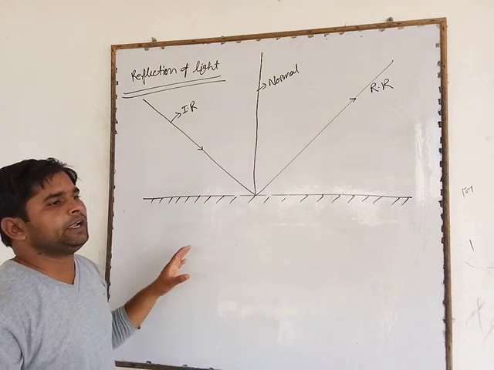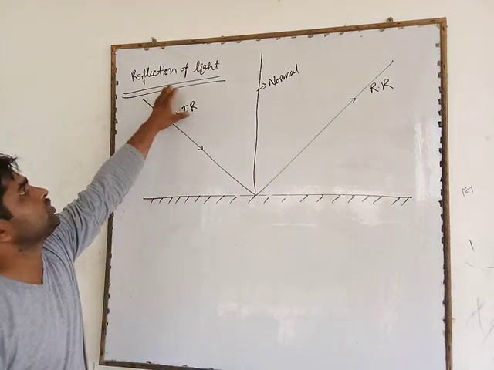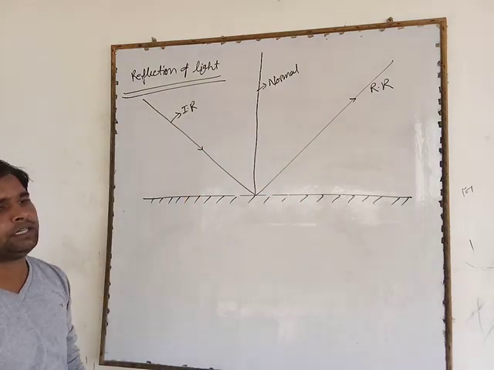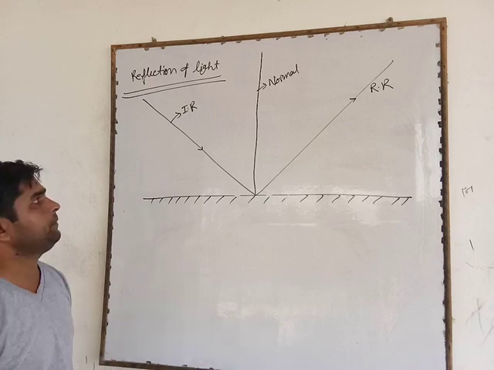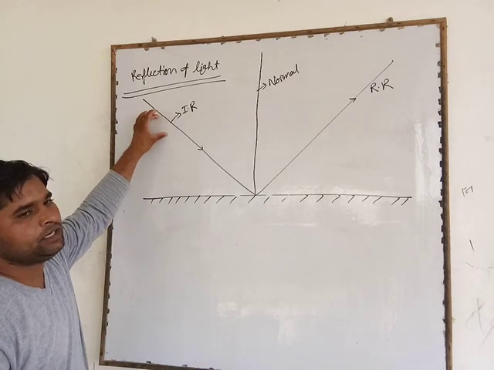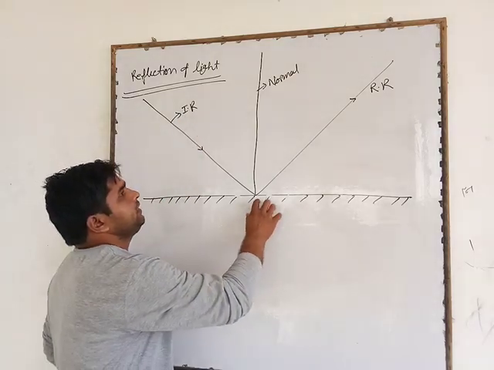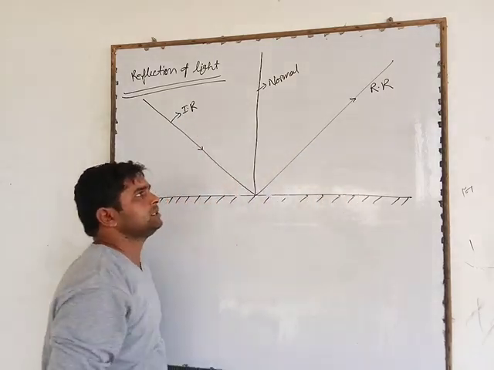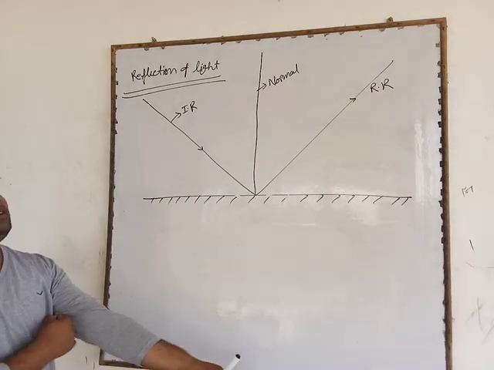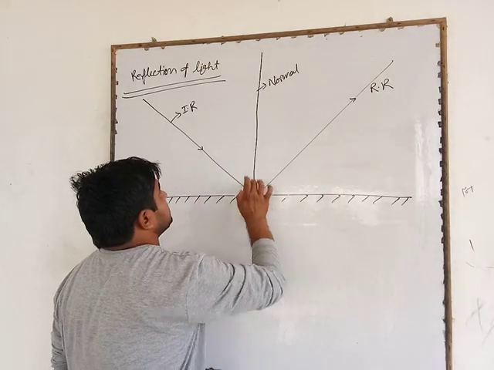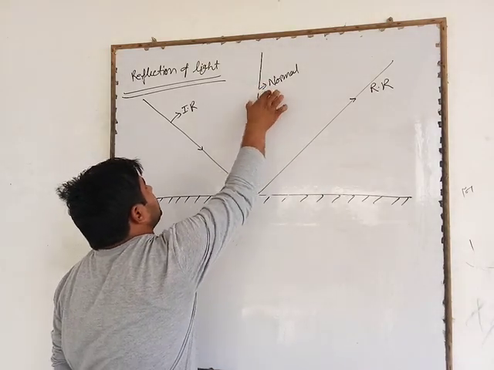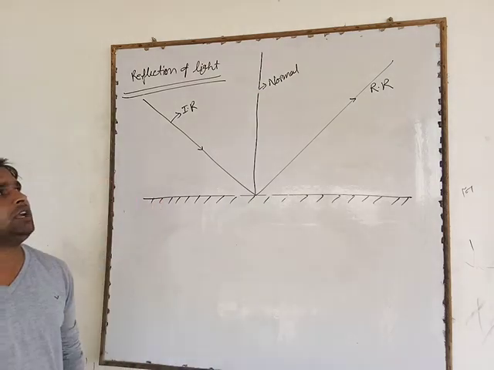This phenomenon of light is called the reflection of light. In reflection of light, the ray which falls is called the incidence ray, the ray which returns back is called the reflected ray, and the perpendicular line drawn at the incidence point is called the normal.